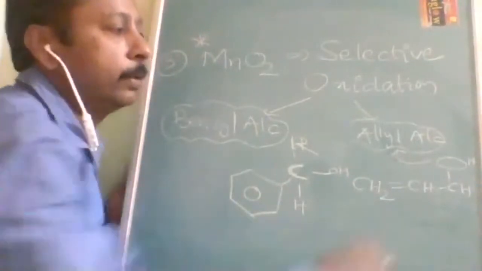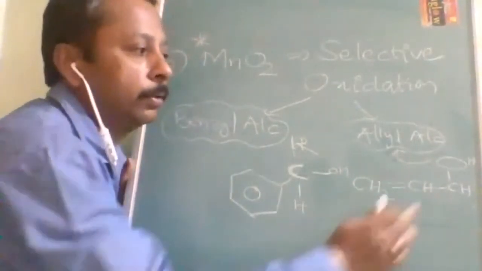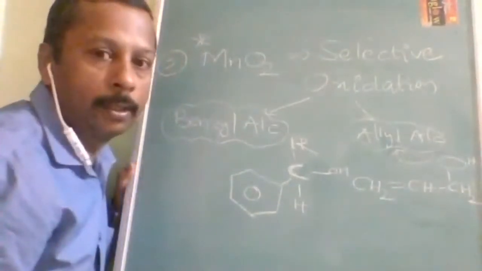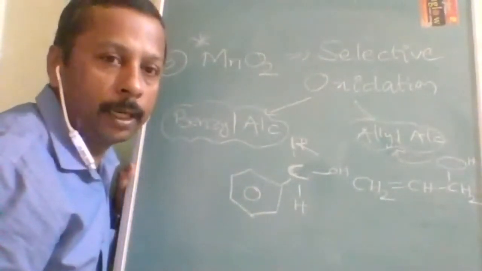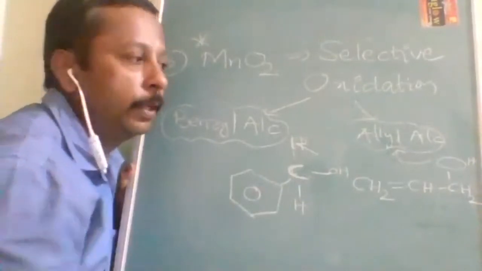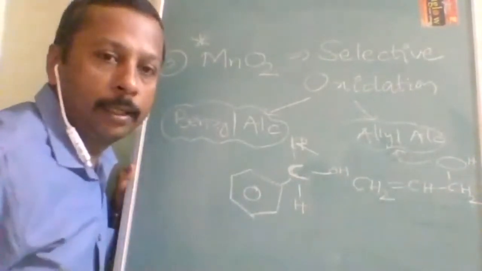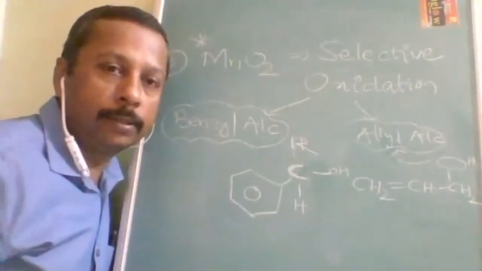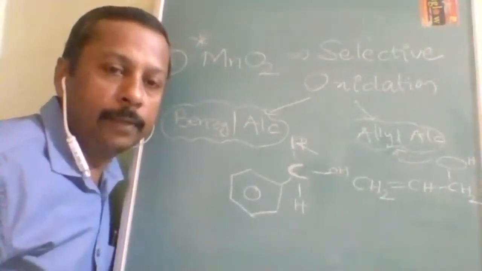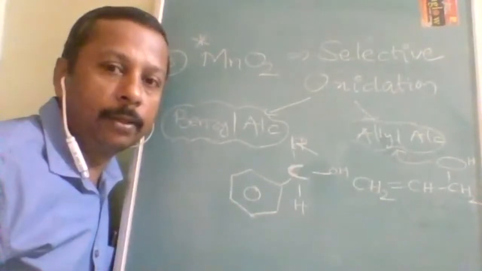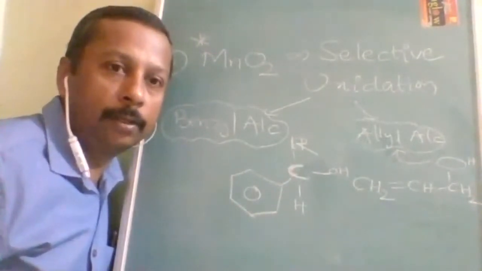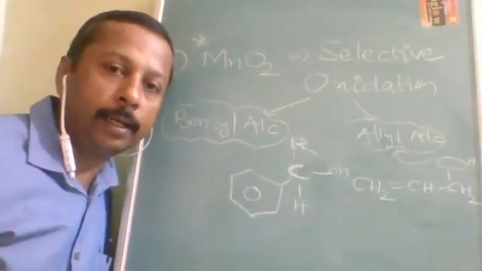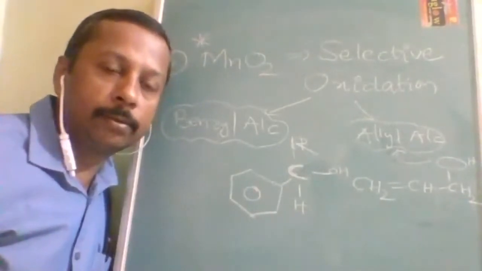Okay, same is the case over here. Depending on what type it is, like if this is CH2OH, then it is going to give what? Aldehyde. If there are some alkyl groups, then it is going to give you ketone. MnO2 is a selective oxidizing agent which converts only benzyl alcohol or allyl alcohol into the corresponding aldehyde or ketone. Is it understood, students?